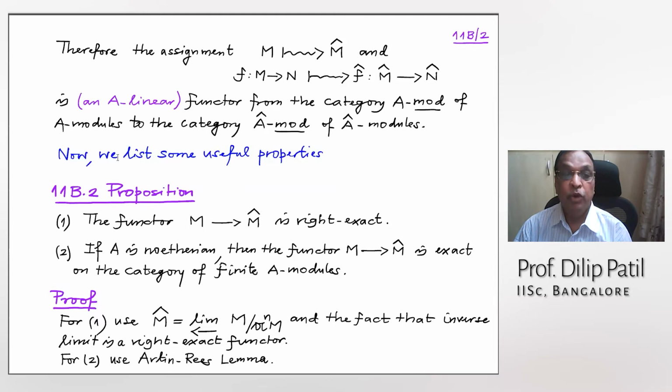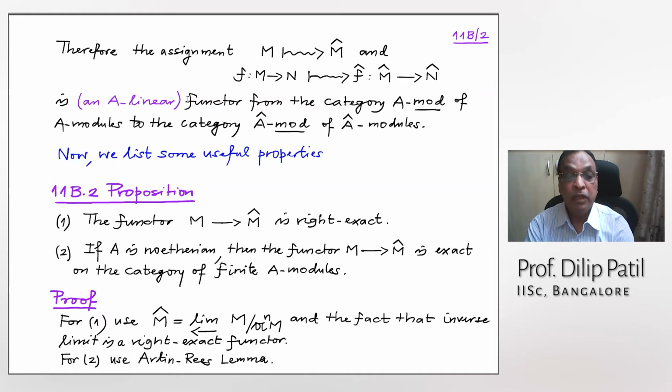So I am going to list some useful properties of this functorial thing. First of all, this functor is right exact. That means it's a covariant functor. I forgot to mention, an A-linear covariant functor. The direction of the arrow is maintained.